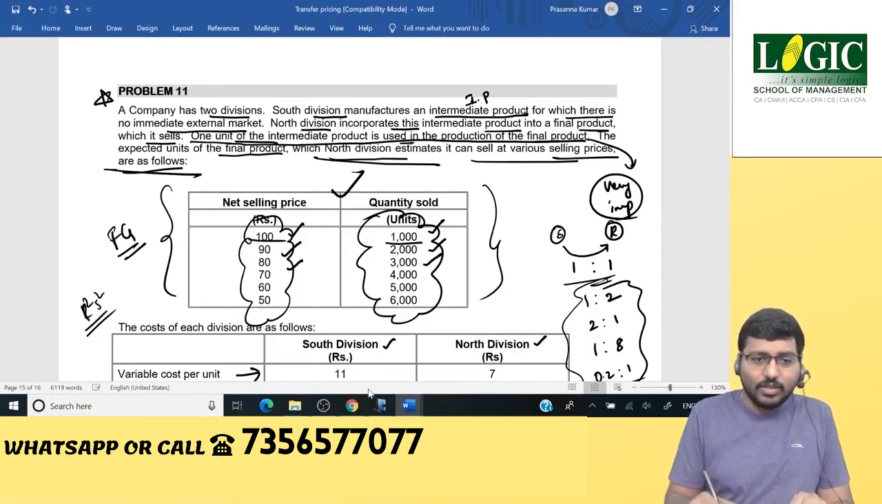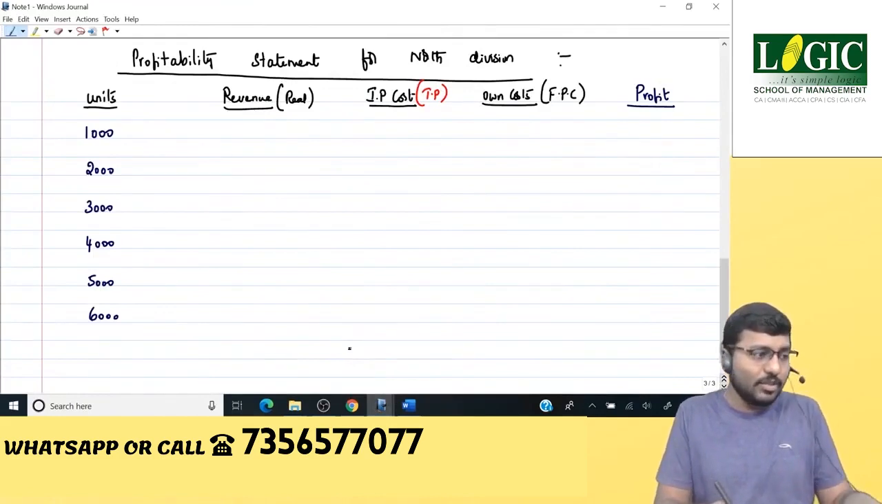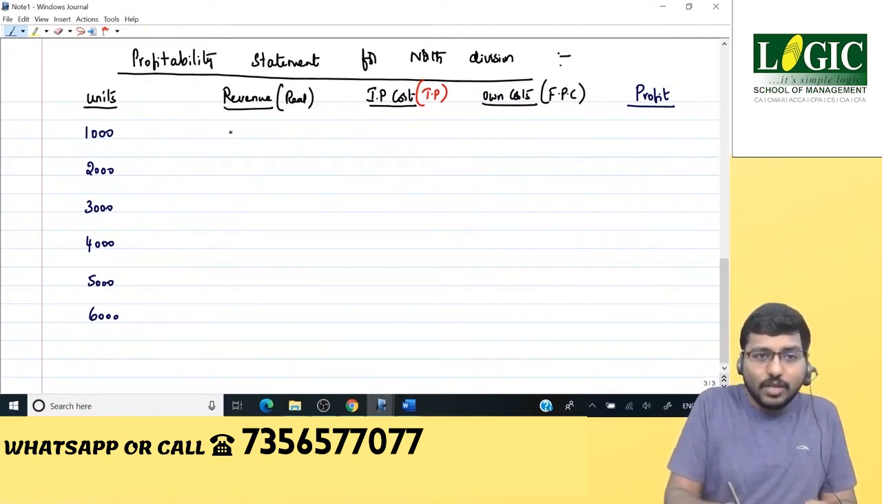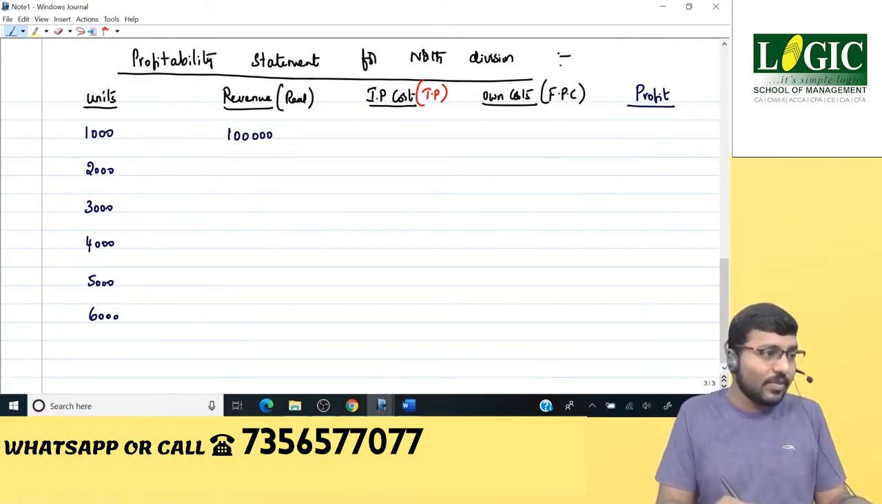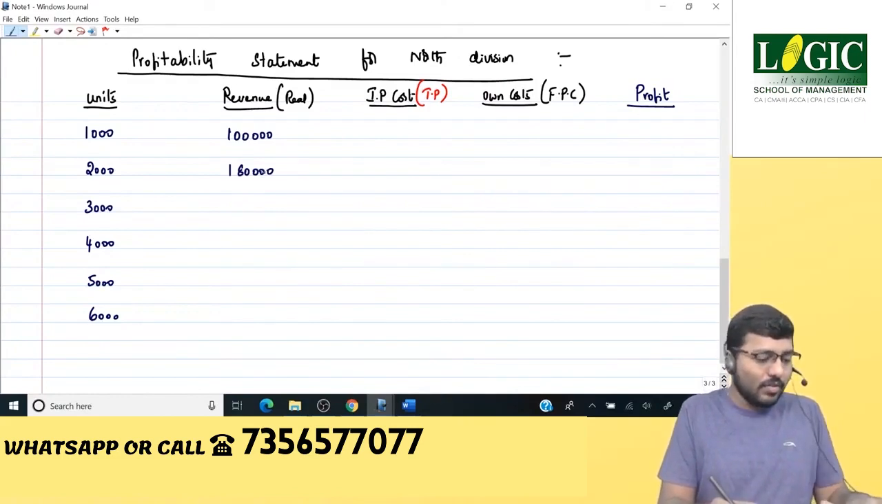1000 into 100 for the first level, correct? You have to look at the question and give me the numbers. So what is the first number? 1000 units will be sold at 100 per unit. So it's going to be 1 lakh. I'll be very cautious with the numbers because you should not err. You should not be doing any error. Next, 2000 into 90, correct? 2000 units at 90 rupees. 1,80,000.